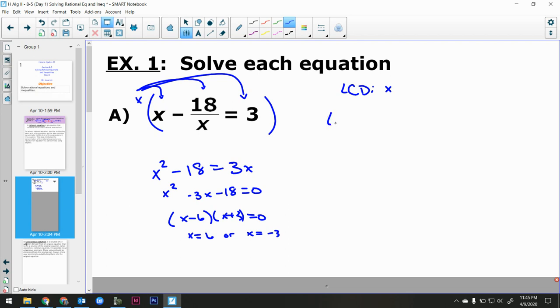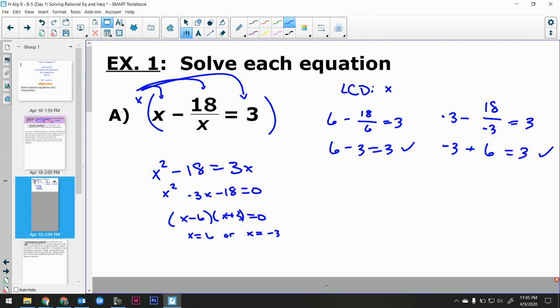Let's see. Would this give me a true answer? Let's get 6. 6 - 18/6, is that 3? 6 - 3, is that 3? That checks out. We get -3 - 18/-3. Is that 3? -3 + 6 checks out, right? Okay, and you're going to see why I check answers here in a second, but I get two solutions there. This rational expression generates two solutions. Okay, let's keep it rolling.